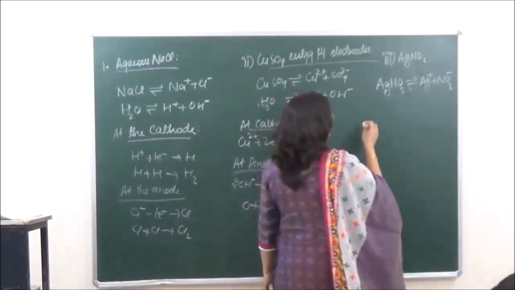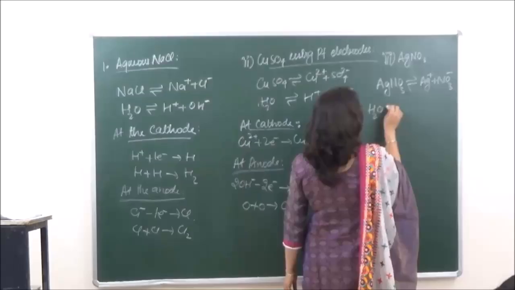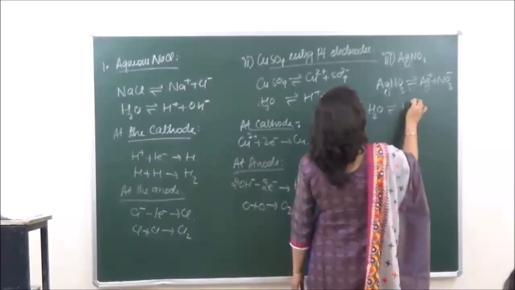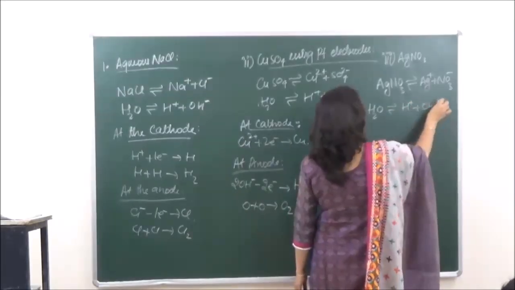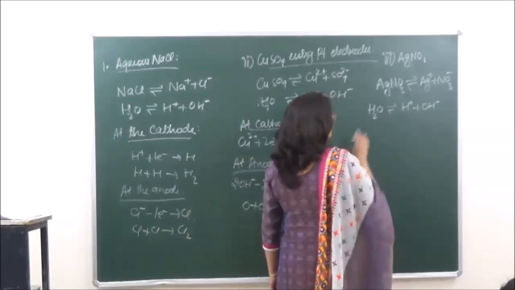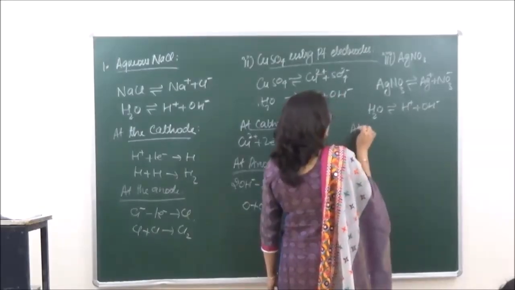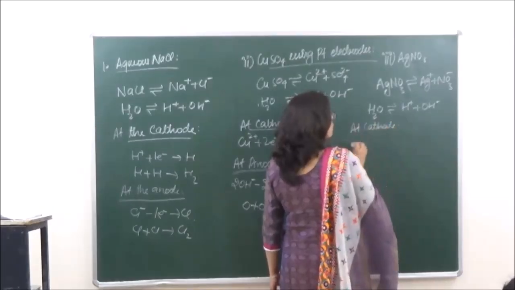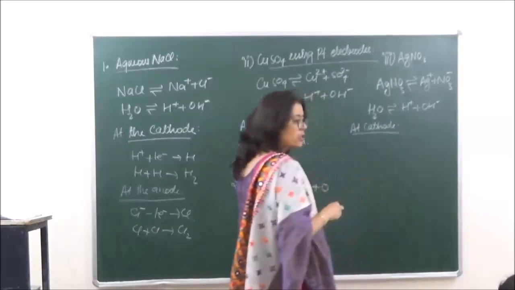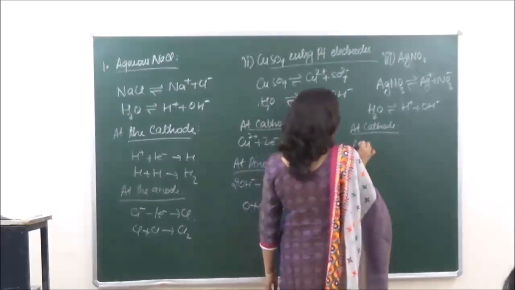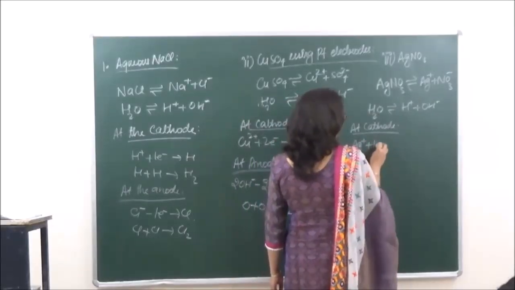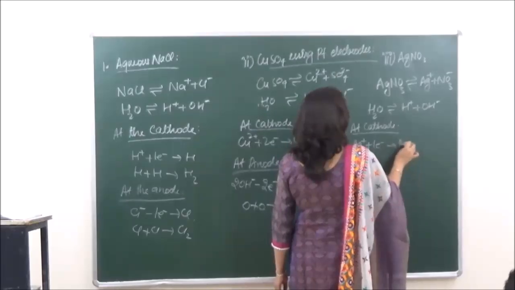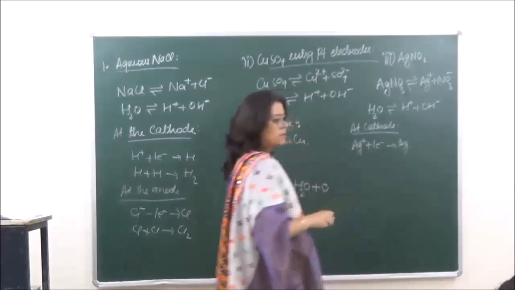If we are taking an aqueous solution, then water is also going to be there. It gives us H positive and OH negative. Now over here also at the cathode, as silver has a lower value of discharge potential, silver is going to be deposited: Ag positive plus 1 electron to give us Ag.